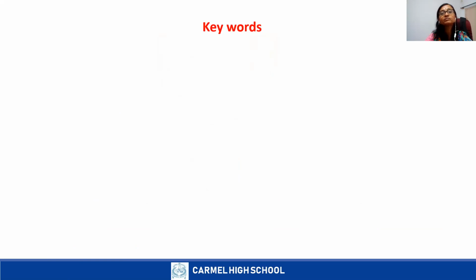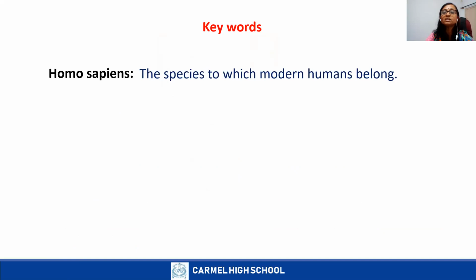First, Homo sapiens. Homo means human, sapien means wise. As the name tells, Homo sapiens was the most intelligent of all the humans, the species to which modern humans belong.